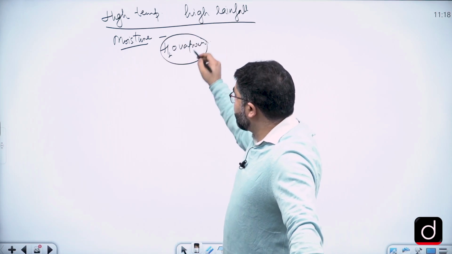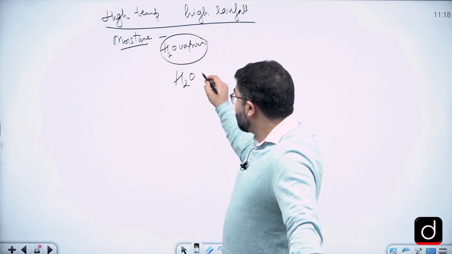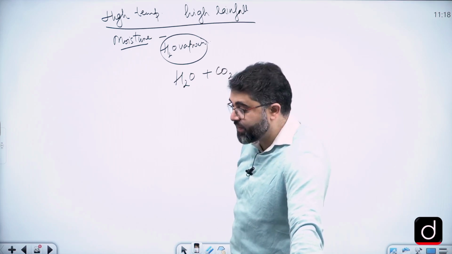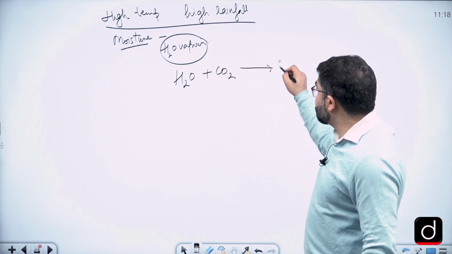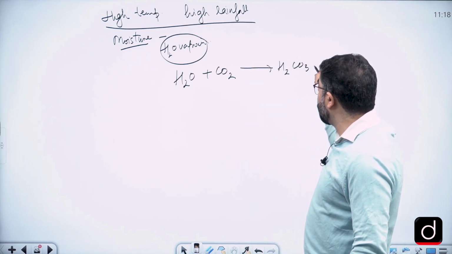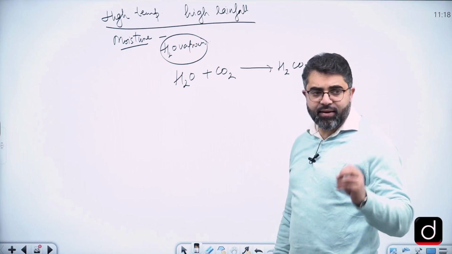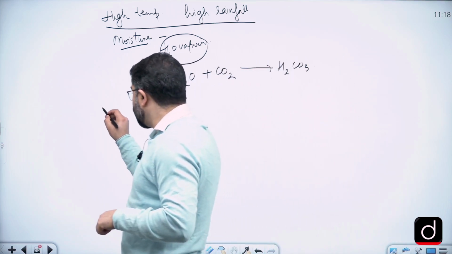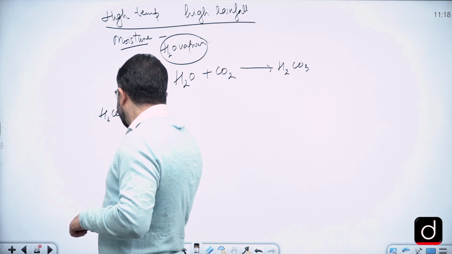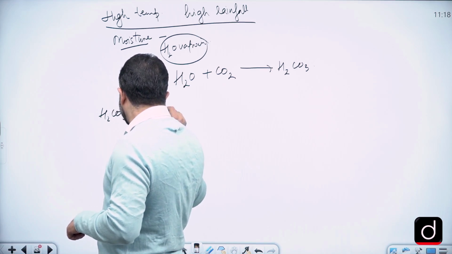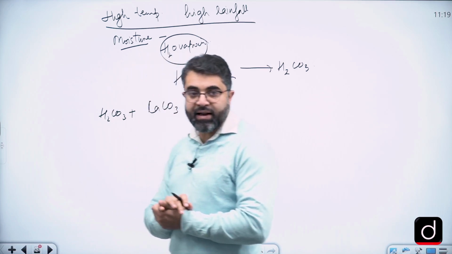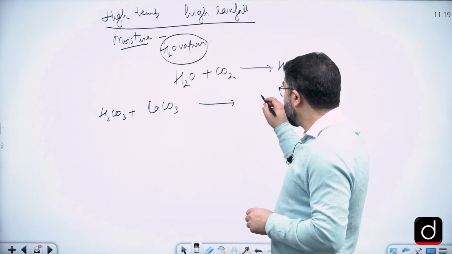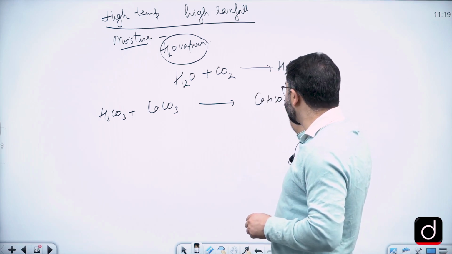Under abundant water vapor conditions, sometimes with carbon dioxide, because carbon dioxide is also present in the atmosphere, it forms an acid called carbonic acid. It's a weaker acid, but it is constantly being formed in the atmosphere. This carbonic acid can react with calcium carbonate and can cause corrosion, resulting in the formation of bicarbonates.